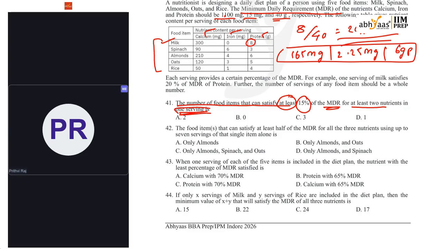Can I take milk with one serving, 300? Iron is not there, so milk is abolished. What about spinach? I'm not getting calcium. Almonds, yes, it is met. It is 210, so 165 is met, and 2.25 iron, 4 milligrams, so it is met, and 6 grams of protein exactly. So I'll go with almonds.